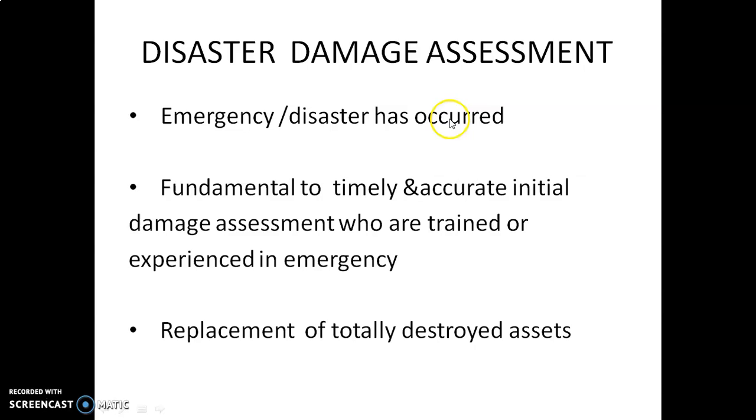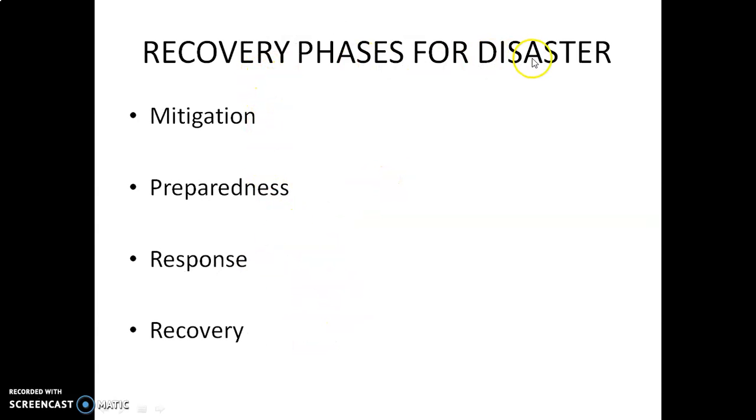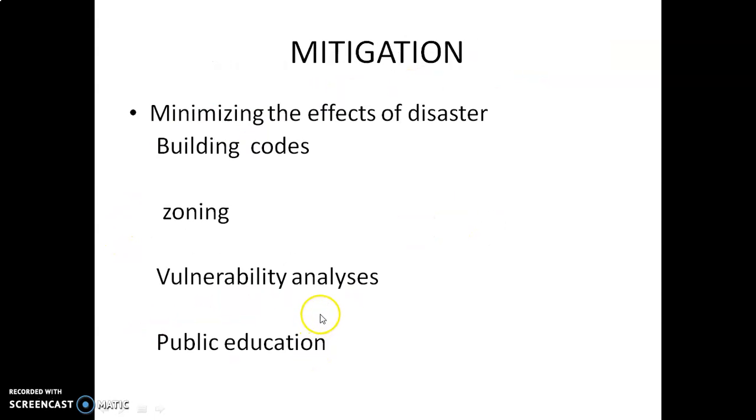Once an emergency disaster has occurred, timely and accurate initial damage assessment is fundamental, done by people who are trained or experienced in emergencies. Replacement of totally destroyed assets. Parameters affecting economic indicators: gross domestic product, price or inflation, employment, balance of payment. Recovery phases for disaster: mitigation, preparedness, response, recovery.